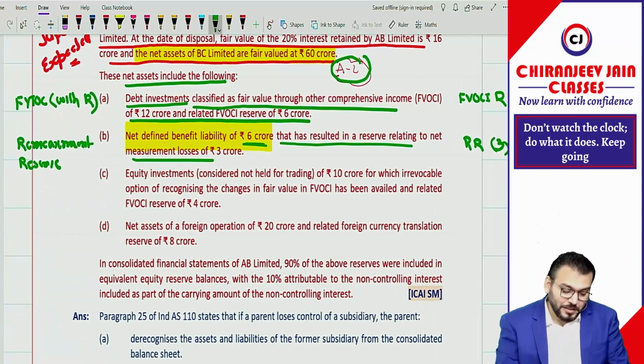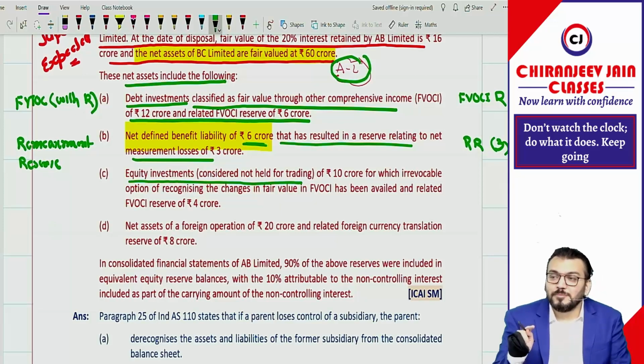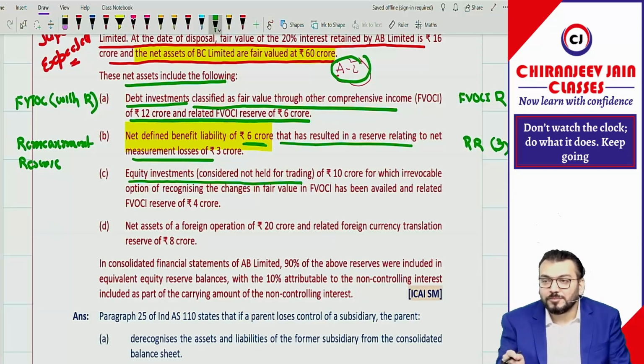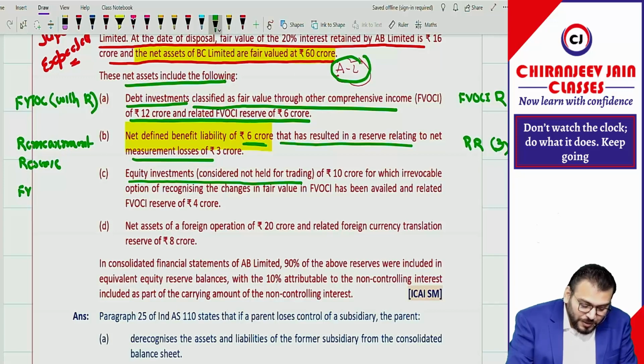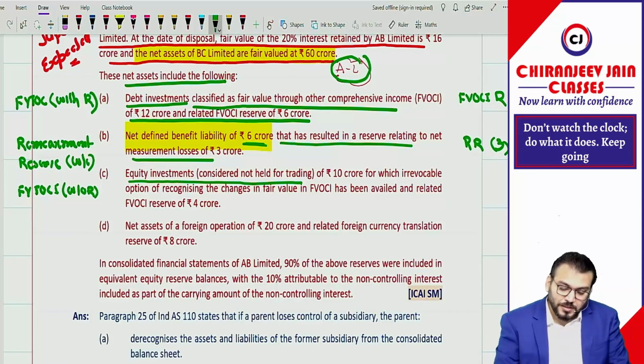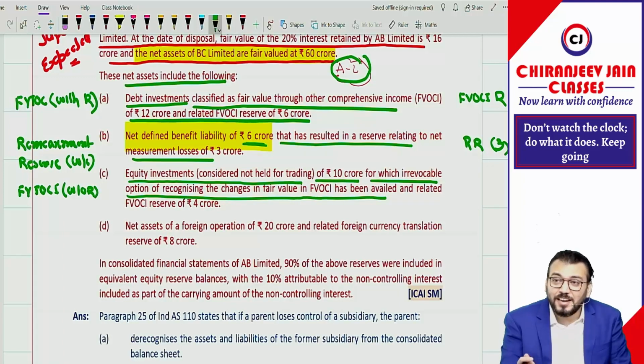Yes. Chalo, then equity investment considered not held for trading. So this is equity investment, means investment in equity instrument not held for the purpose of trading, which may be classified as FVTOCI with or without recycling. If equity instrument, it will be measured at FVTOCI without recycling. So what they are saying, equity investment is of 10 crore. We are not discussing 10 crore, for which irrevocable option of recognizing the changes in fair value in FVOCI has been availed. Remember this, everything we have discussed under Ind AS 109.